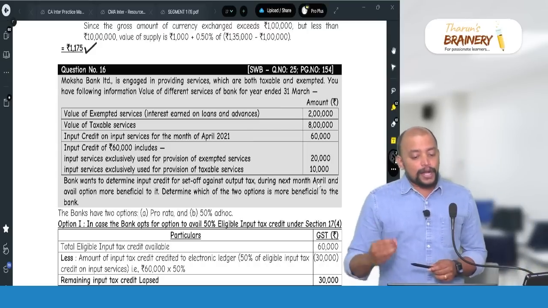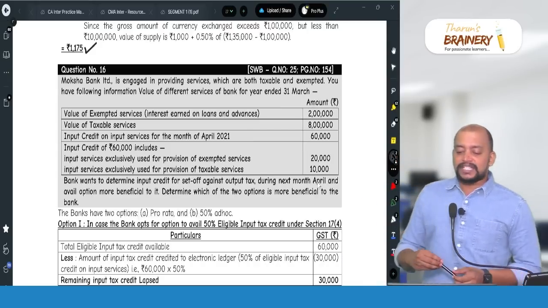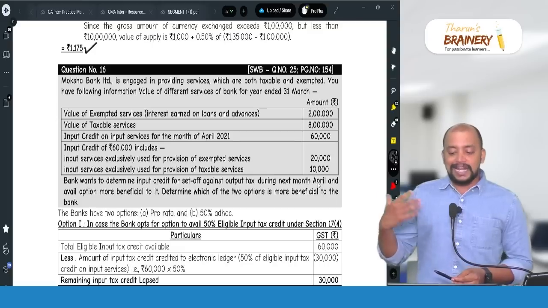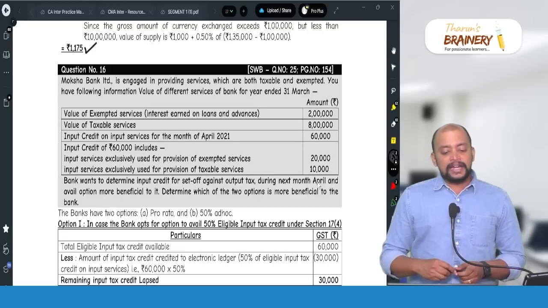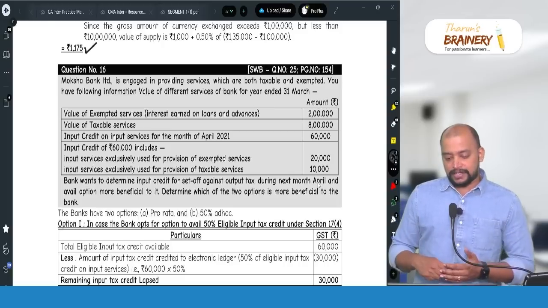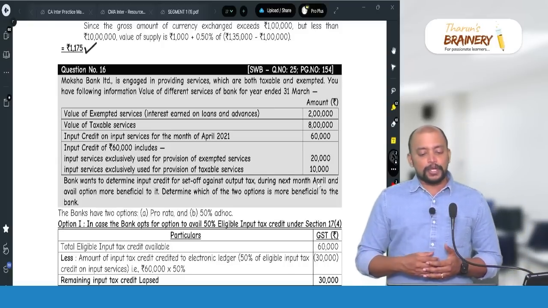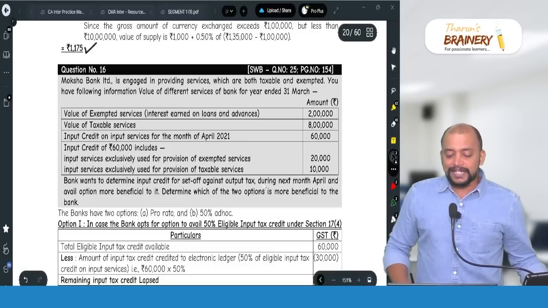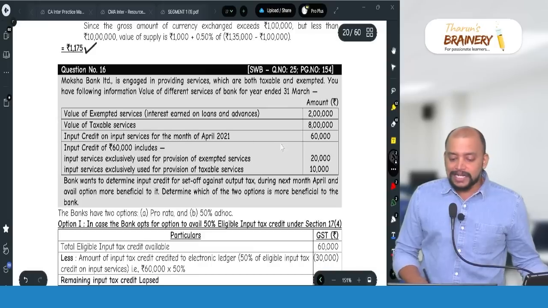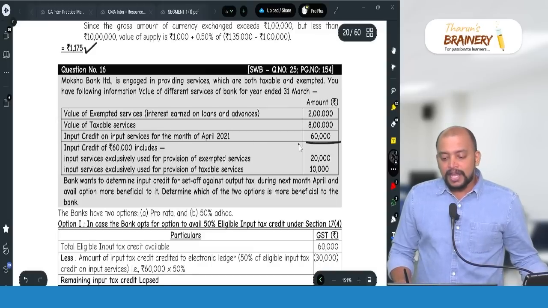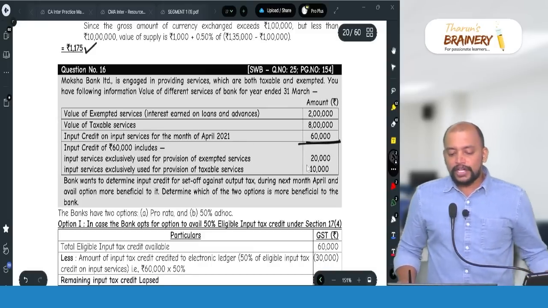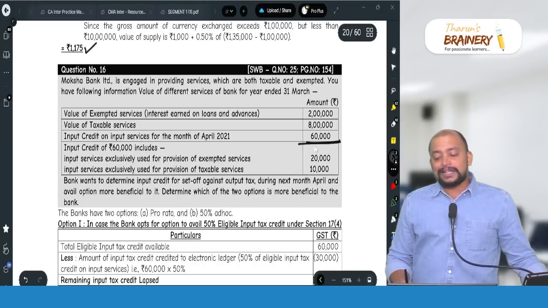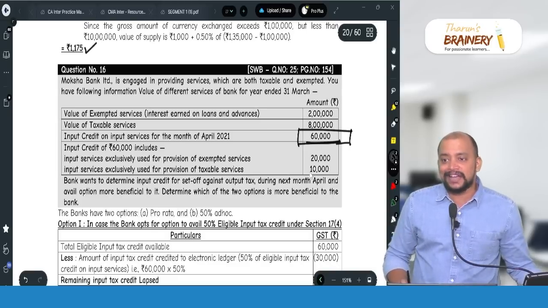Now bank wants to determine input tax credit for set off against the output tax during the next month, April, and avail option more beneficial to it. Determine which of the two options is more beneficial. First we will take 50% option. In case of 50% option, we need to take ITC how much? So total ITC is 60,000. Now in this 60,000, no need to exclude this 20 and 10. Entire 60 treated as common. So which means 30,000 rupees will be the ITC available.